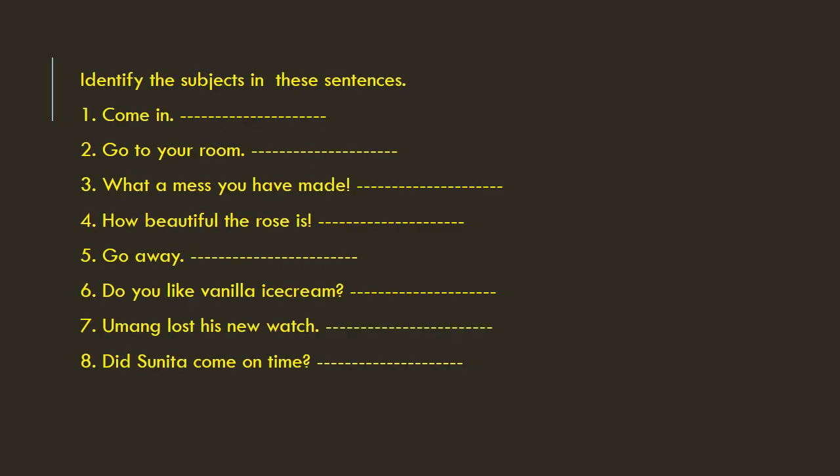Now, identify the subjects in these sentences. Number 1. Come in. Number 2. Go to your room. Number 3. What a mess you have made. Number 4. How beautiful the rose is. Number 5. Go away. Number 6. Do you like vanilla ice cream? Number 7. Mung lost his new watch. Number 8. Did Sunita come on time?